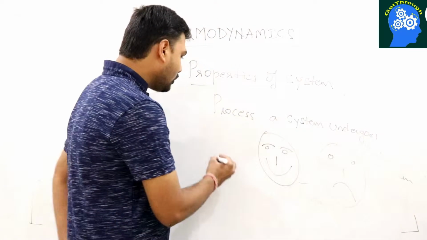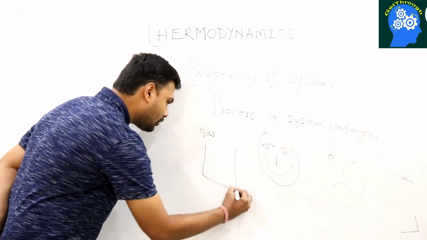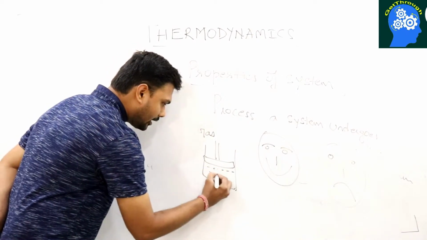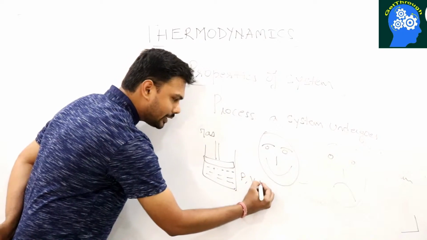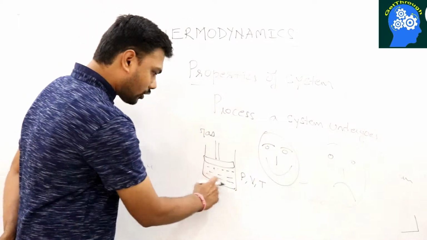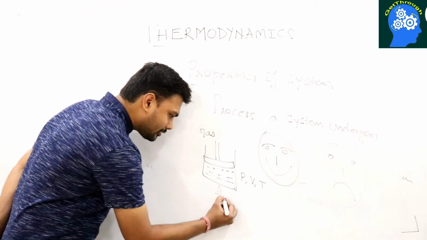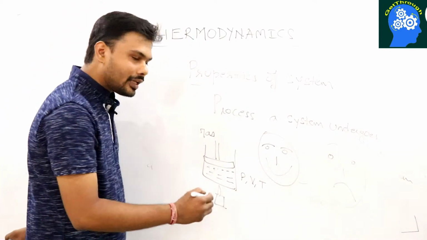In the same way, if you have a gas in a piston inside a cylinder, and suppose it has some pressure, some volume, some temperature, the gas having certain pressure, certain volume which it occupies here, and certain temperature, and suppose you heat the gas, you are doing some process on the gas, like when you hit the boy. Then what will happen?